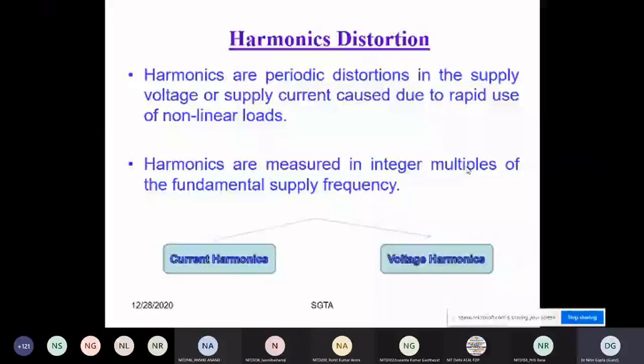And due to this voltage drop, the shape of the supply voltage also becomes contaminated. So first current harmonics are created in the system, and then due to the system impedance of the transmission or distribution line, your voltage profile becomes contaminated. So first current harmonic, then voltage harmonic.